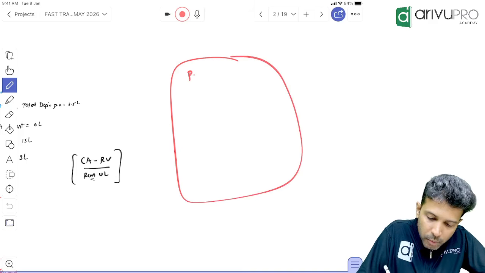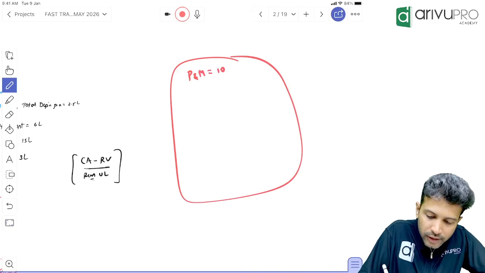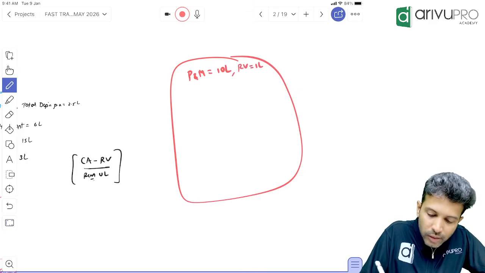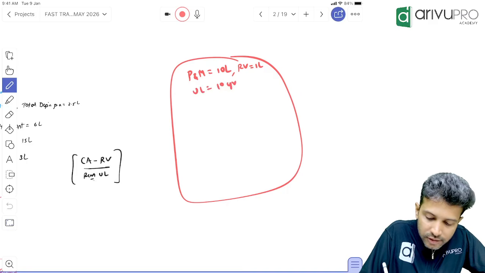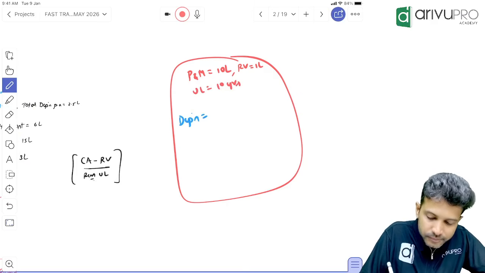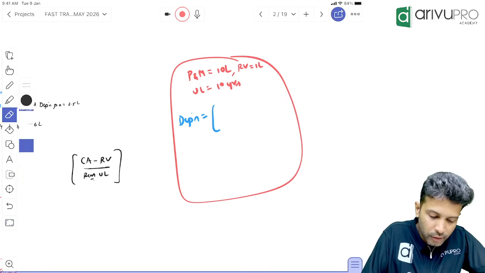Let's say we bought plant and machinery for 10 lakh. Let's say residual value is 1 lakh. Useful life is 10 years. Calculate depreciation for the first year under the straight line method.